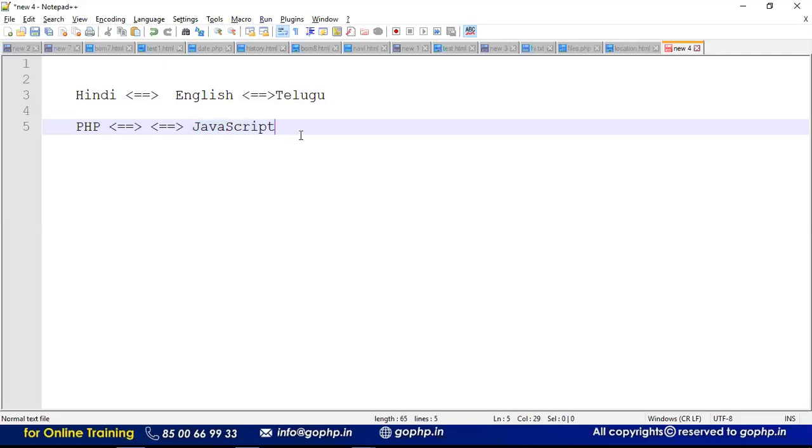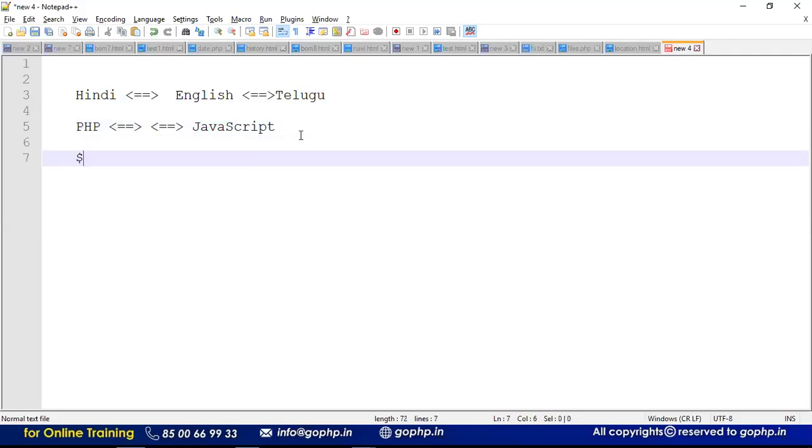For example, guys, in PHP we will create an array like this: arr equal to array of something. This is the way of creating an array: 10, 20, 30, 40. This is an array in PHP. Now I want to create the same array using JavaScript. How can we create an array? By using var arr equal to, 10 comma 20 comma 30. This is the way of creating an array in JavaScript. This is the way of creating an array in PHP. Both are arrays only, both have the same data.